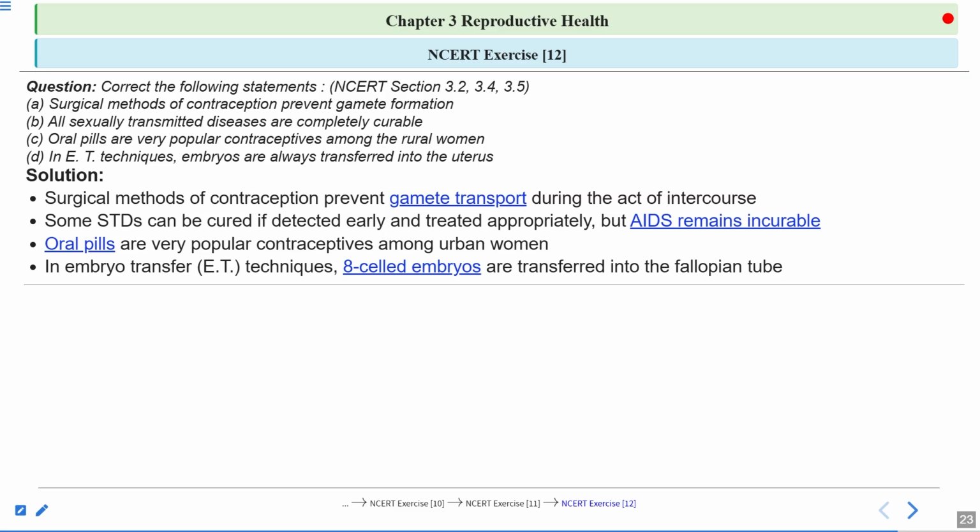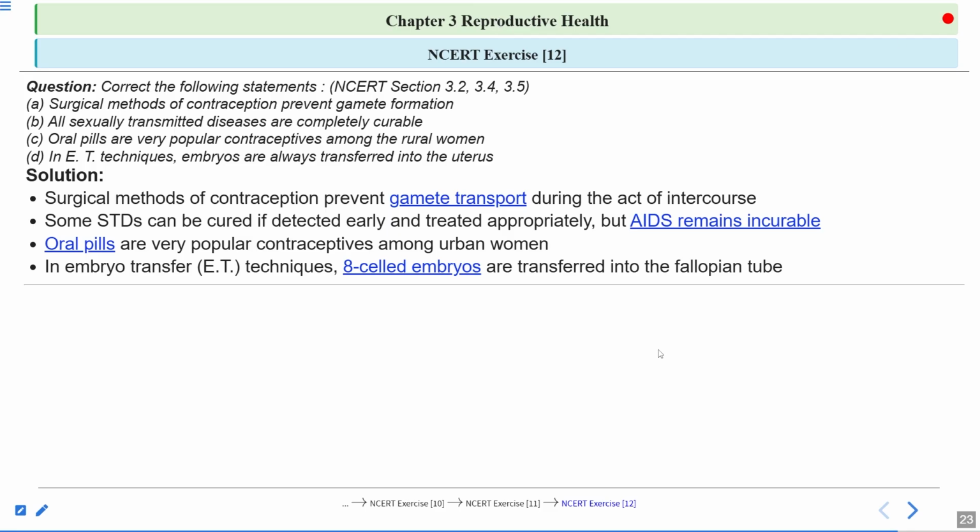We talked about two embryo transfer techniques, ZIFT and IUT. ZIFT is zygote intrafallopian transfer, where the early embryo of up to 8 blastomeres is transferred into the fallopian tube, and embryos with more than 8 blastomeres are transferred into the uterus.